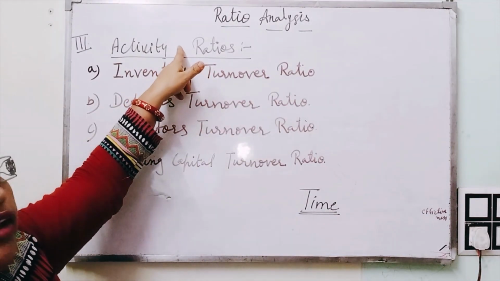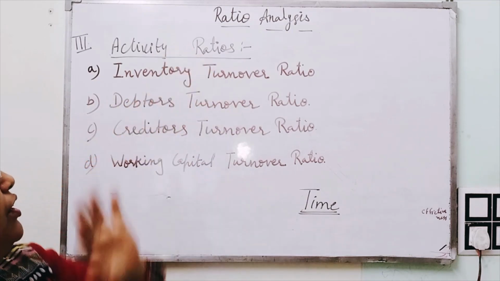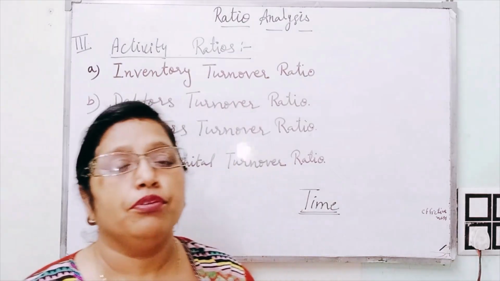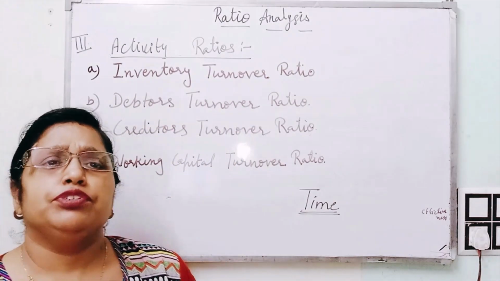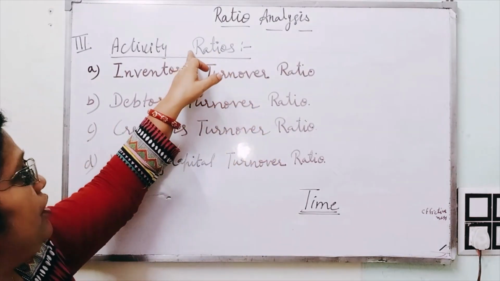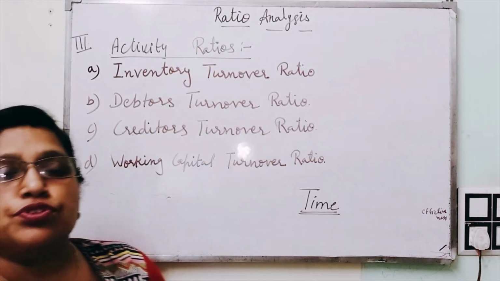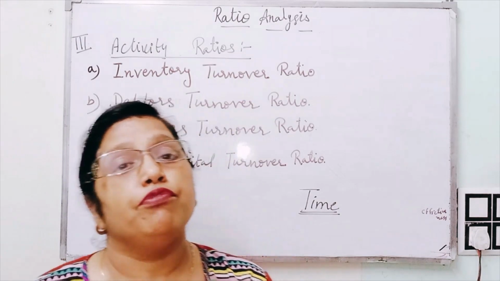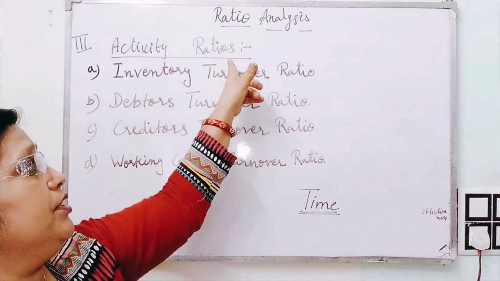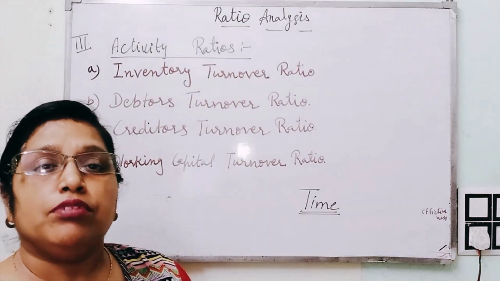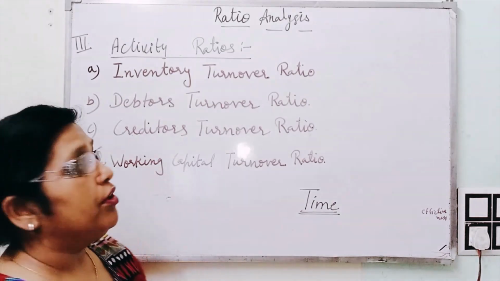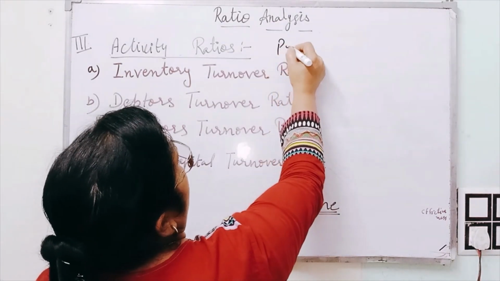Now first of all I want to tell you the meaning of activity ratio. What do you mean by activity? Activity means performance. As we do activities, it means we are performing something. So activity ratios means the ratios which help to know about the performance of the company. They are known as activity ratios. When they are telling about the performance of the company, they are also known as performance ratios.